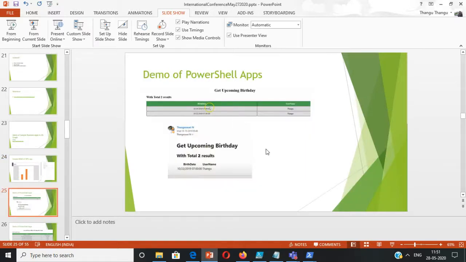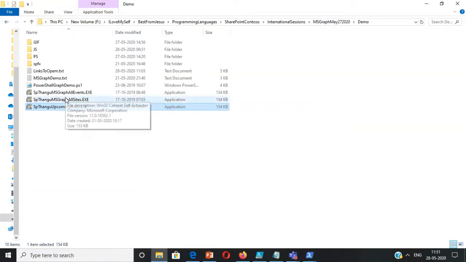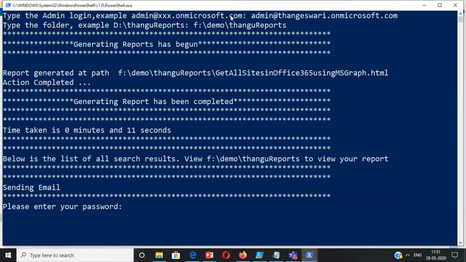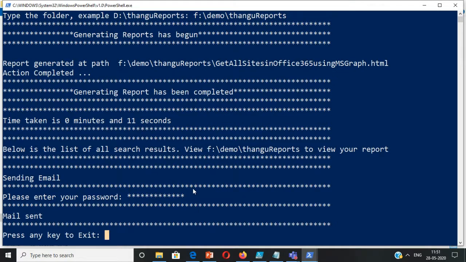Now let me move on to the PowerShell apps. In PowerShell, I have created some scripts. Let me just run this. There are two scripts I'm going to show. One is MS Graph All Sites. When I click that, it's going to ask me for the tenant name and the place where I'm going to store the reports. And then when I enter the password, it will take some time and then generate the report and the mail is sent.